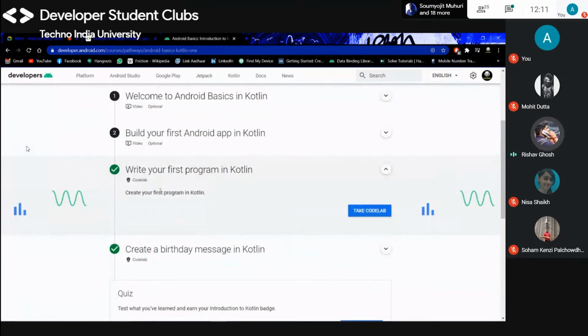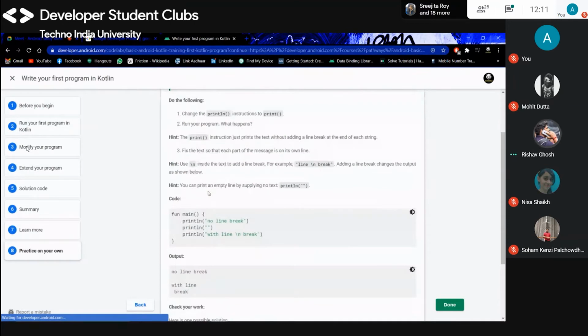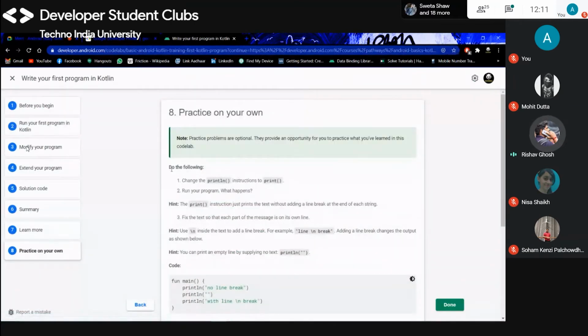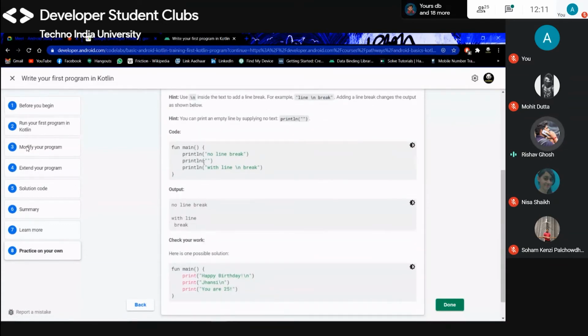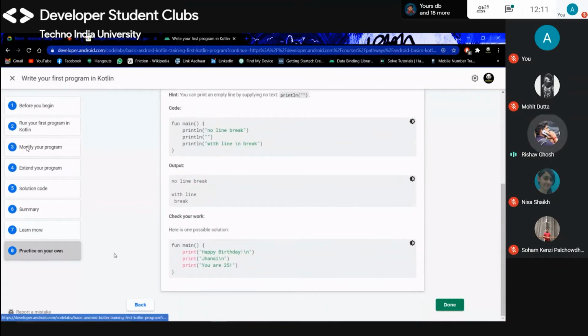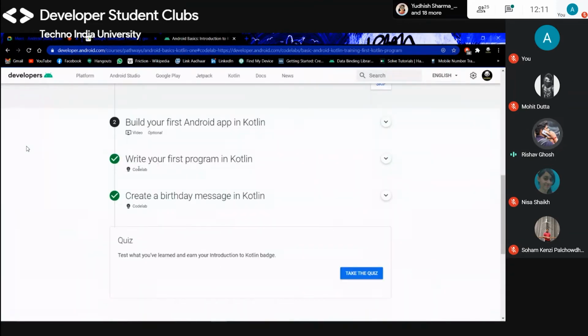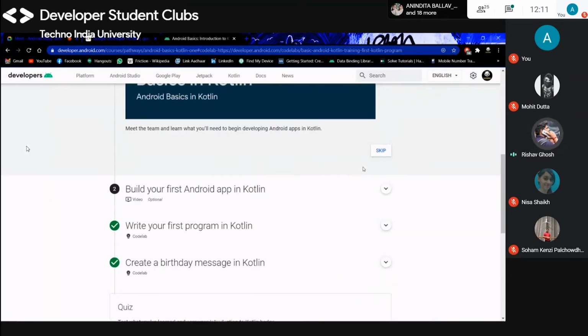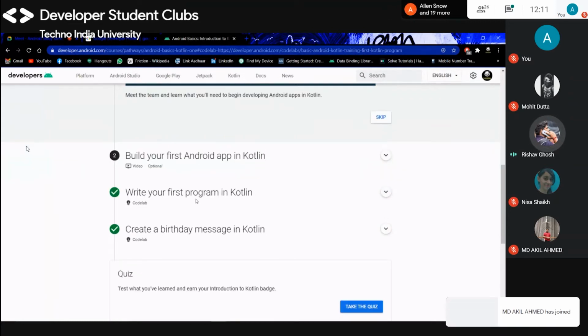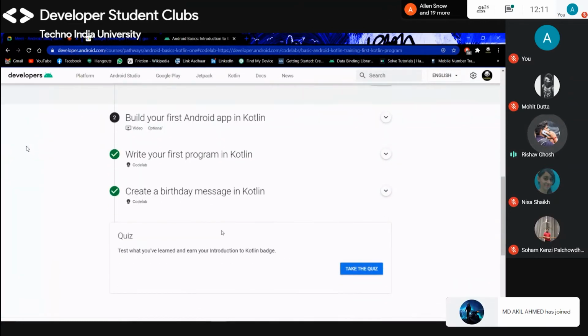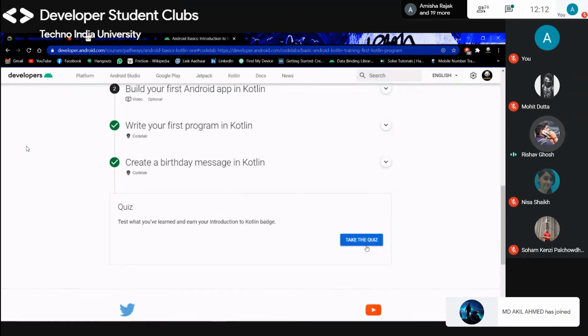You can take the code lab, and everything is written here. If you start the code lab, you do the following, like change println, and everything is written here. After you have done this, there are so many code labs. You need to complete these code labs, and you need to do everything if you don't know. So you have to finish these code labs, and after that you need to take this quiz.